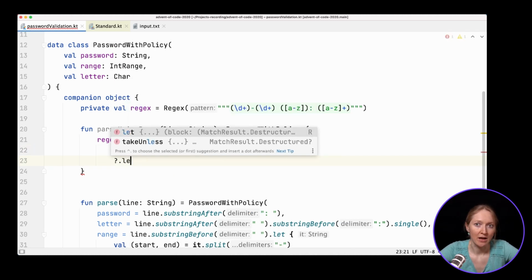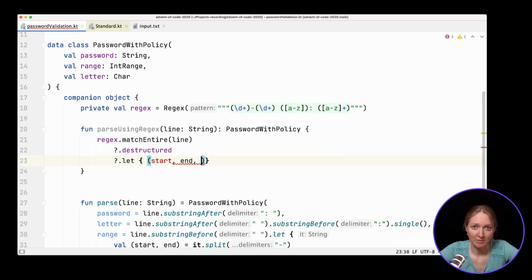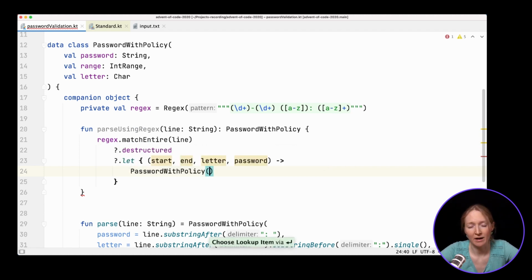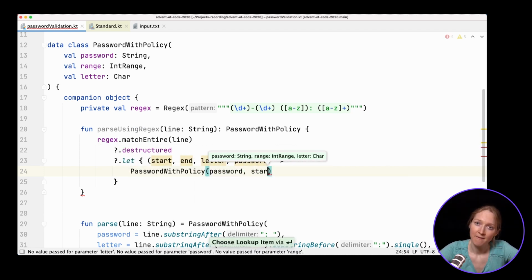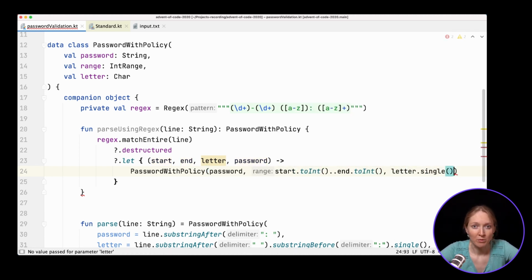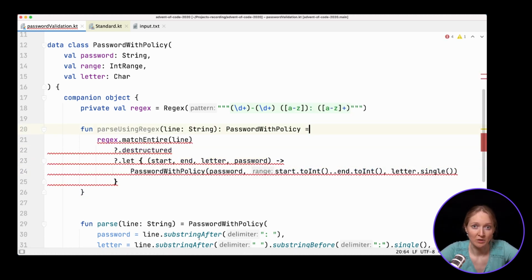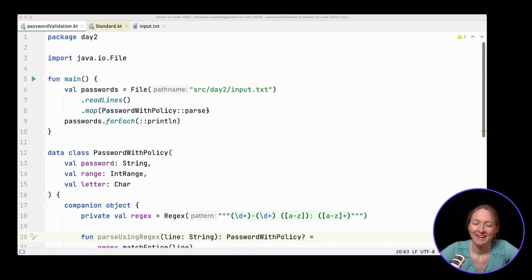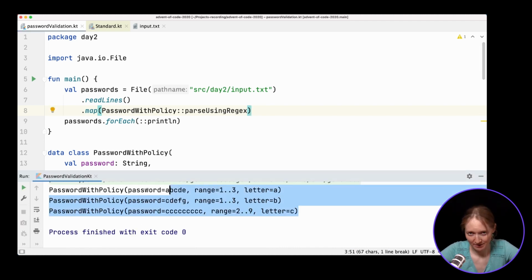We use this result together with let and destructure it inside the lambda expression. We have start, end, letter and password as parameters corresponding to groups in the regular expression. Finally, we build the password with policy object. As before, we convert the start and end strings to ints and extract a single char from the letter string. That's it. Let's again run our program to make sure that the second way to read the input also works as expected.